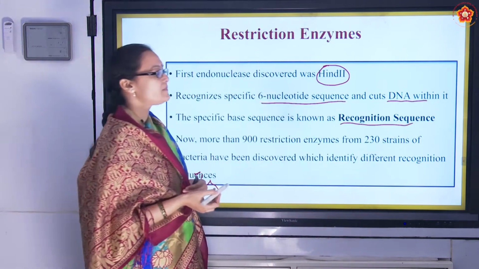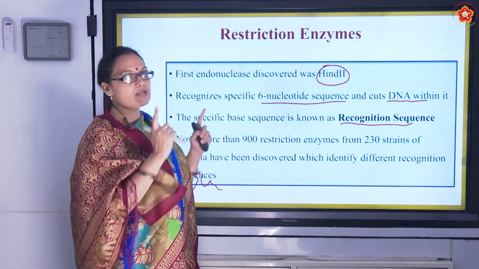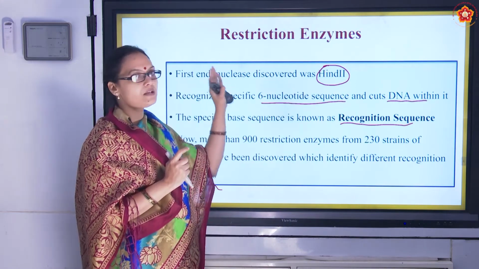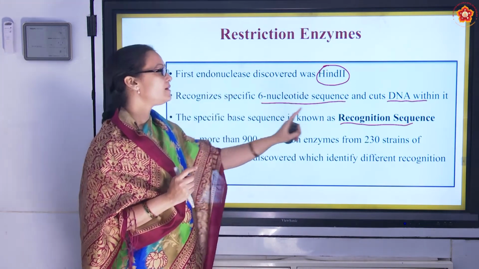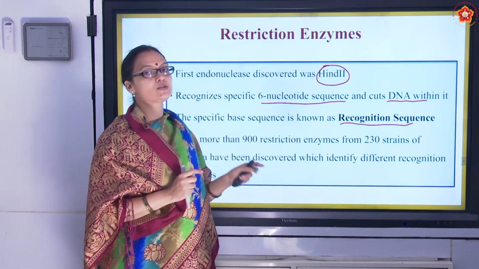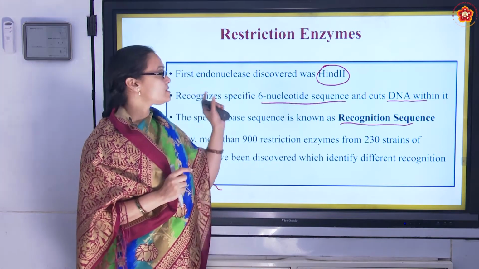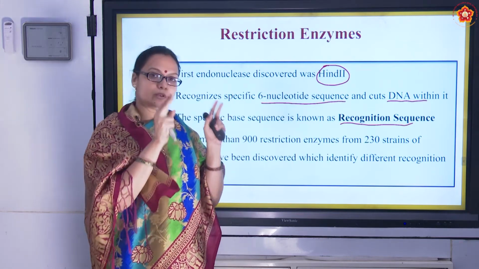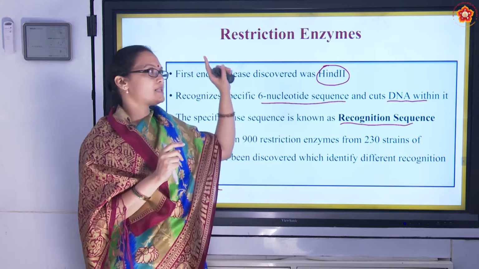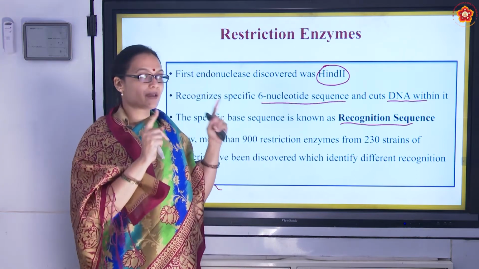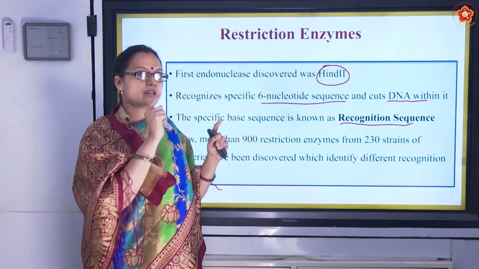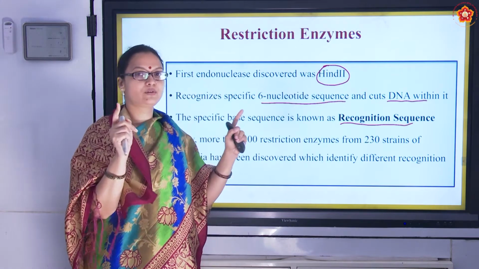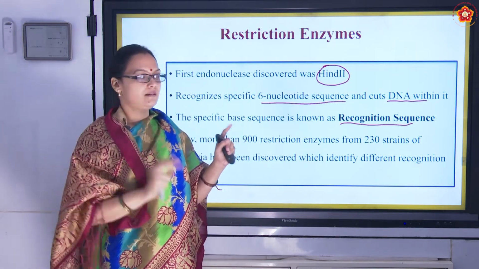I told already, the 6 nucleotide sequence which is specific to every individual restriction enzyme is called recognition sequence. So, if any restriction enzyme reads its specific sequence, then only it makes a cut. So, as we spoke about restriction enzyme X, what does it do? It reads GAATTC. Wherever that nucleotide is there, it makes a cut.